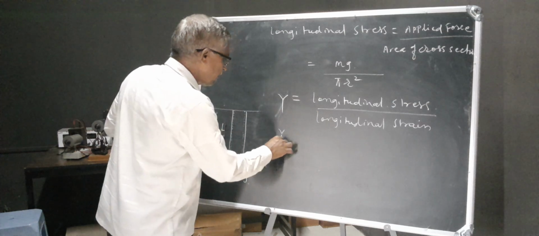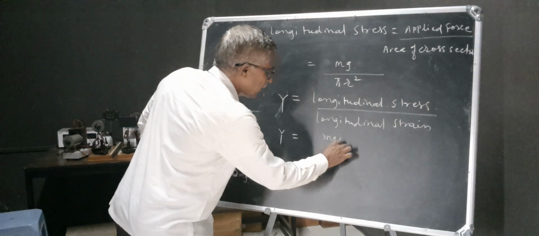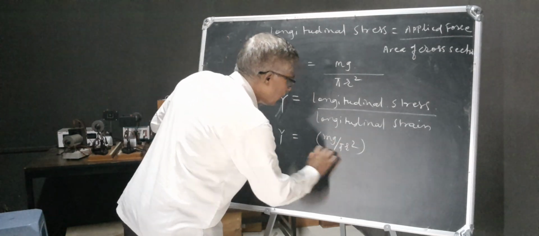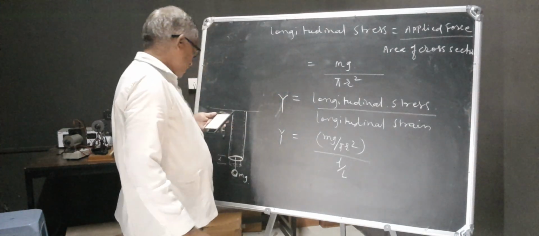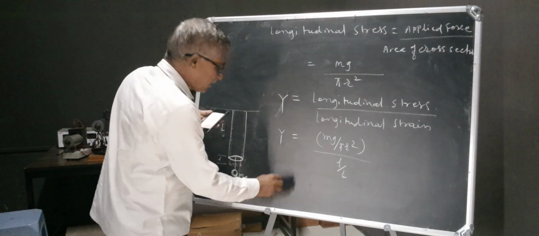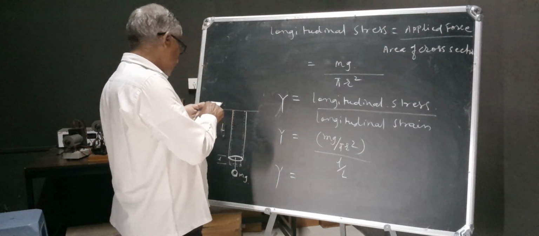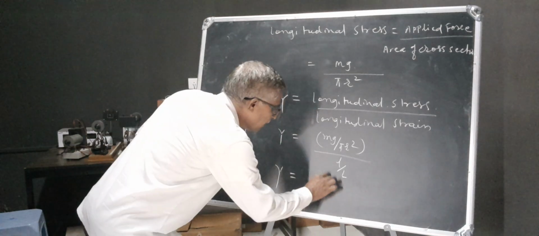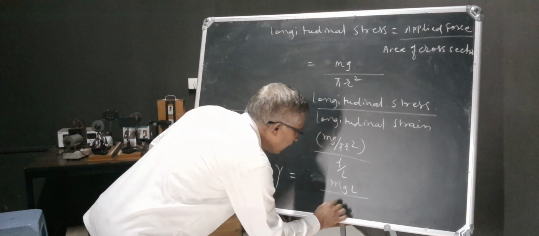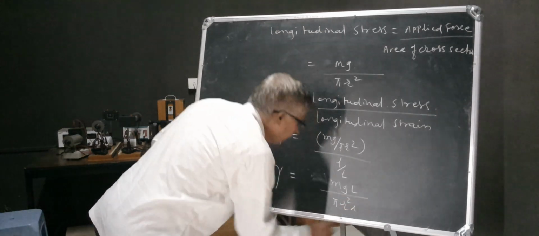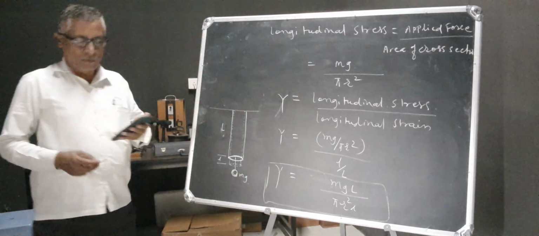This can be written as Y equals mg upon pi r square divided by l upon L. And lastly, we can write this formula: Y equals mg into capital L upon pi r square small l. With this formula, we will calculate the Young's modulus of the wire.